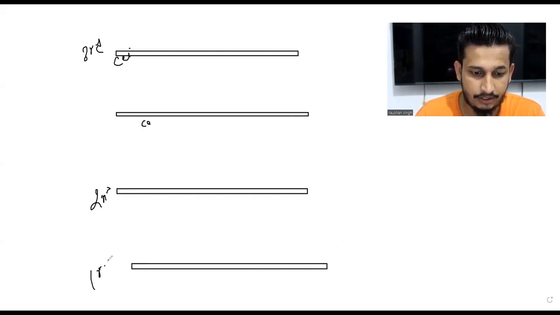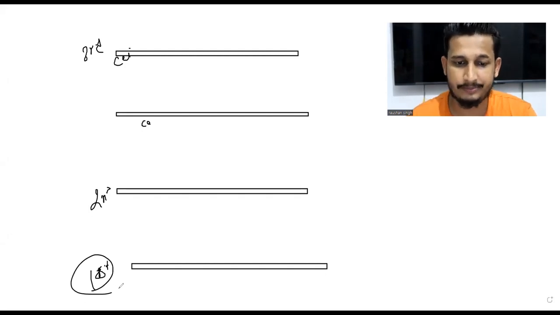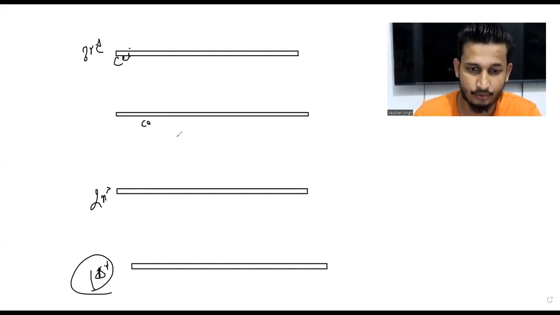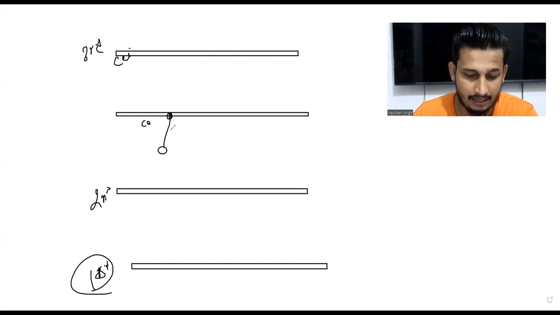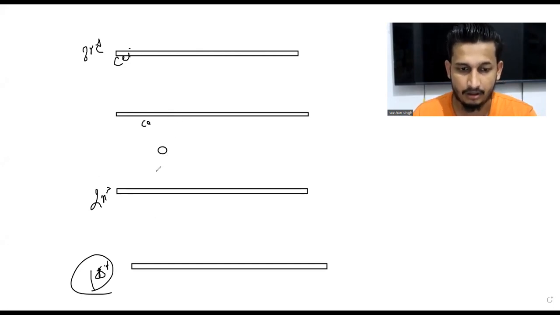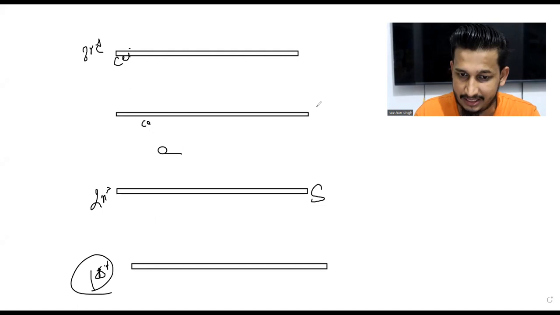Let's assume that I'm throwing a ball. For this ball, which is here, this is the support and this is the resistance, right? Clear till this point of time?